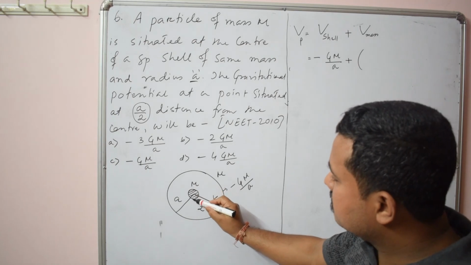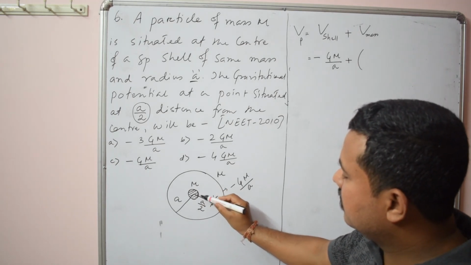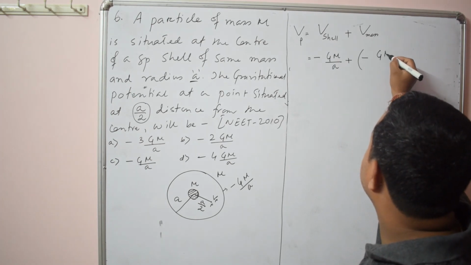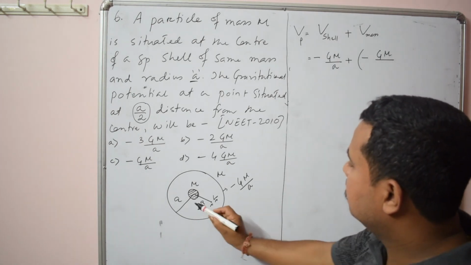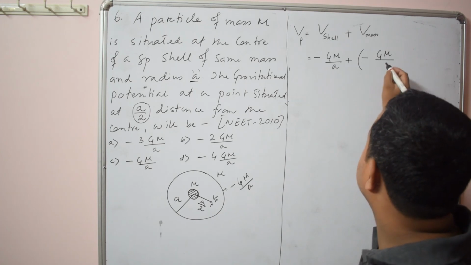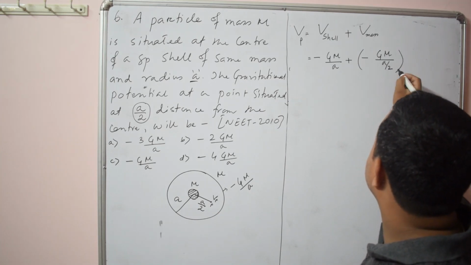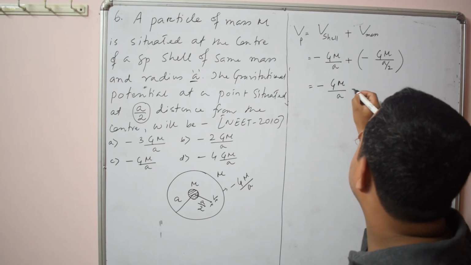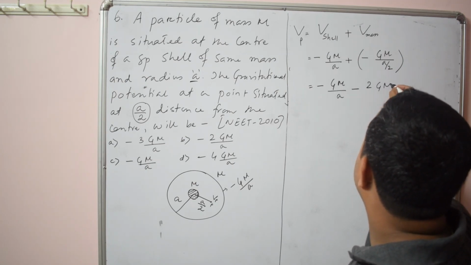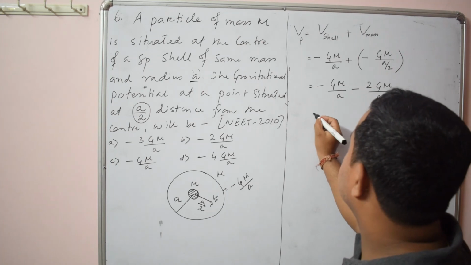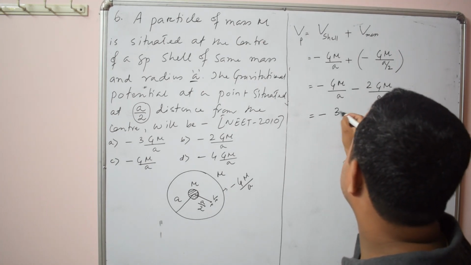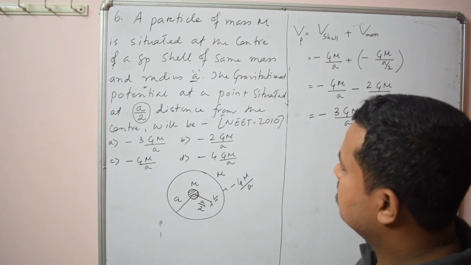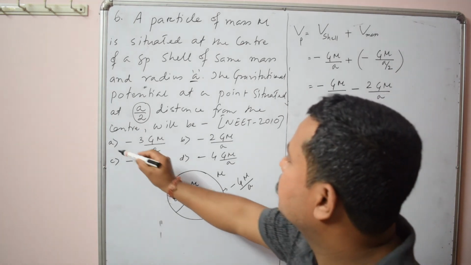Similarly you have to find out potential at this point due to this mass. Now for this mass the point is outside, so here also you can use the same formula for potential, minus GM by r. R means the distance from here to here, which is a by 2. So it is minus 2GM by a. Total it is minus GM by a minus 2GM by a, so this is minus 3GM by a. So the option is minus 3GM by a, option 1.